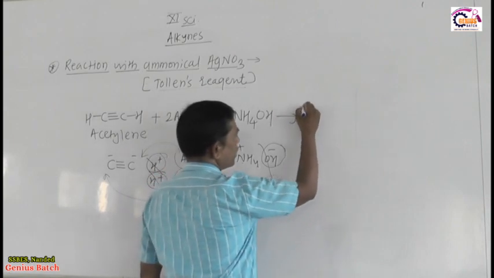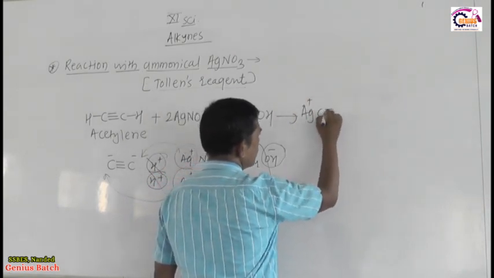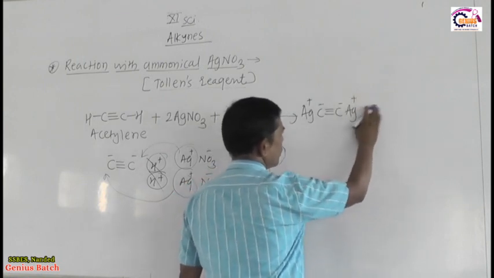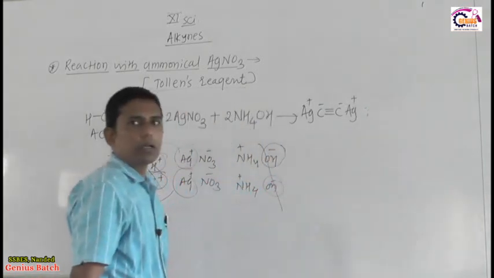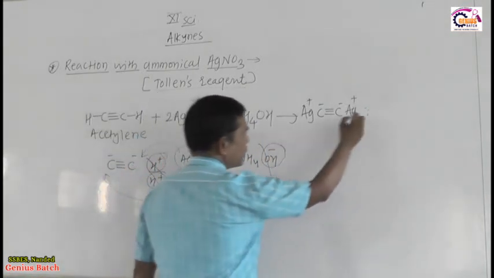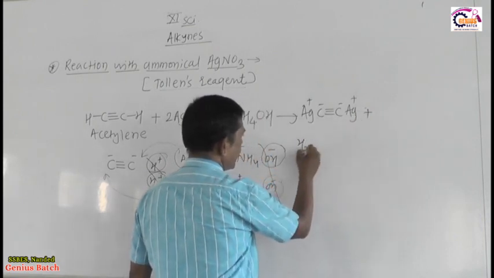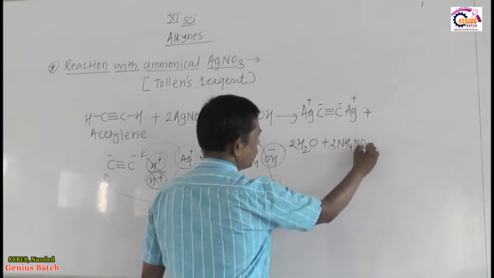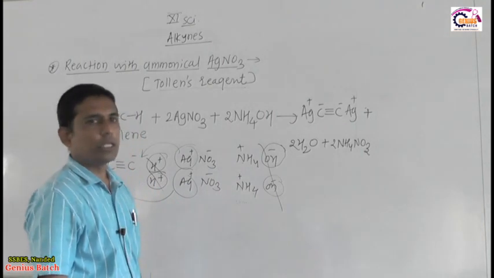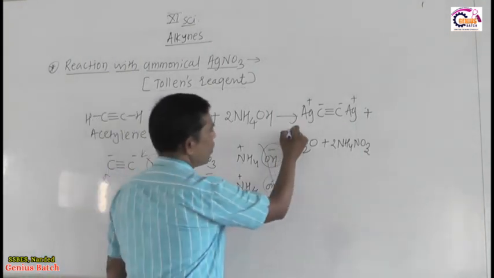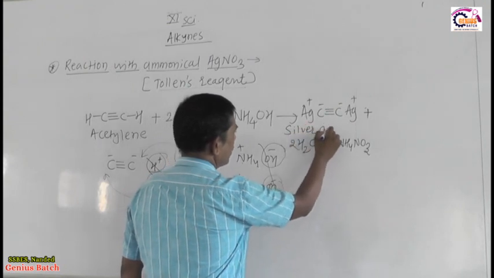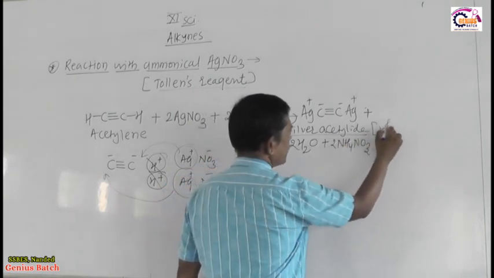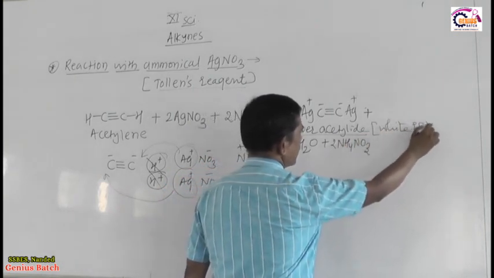So the product formed is Ag plus C triple bond C Ag plus, so there is a formation of other byproducts: 2H2O plus 2 NH4NO3. So here the formation of silver acetylide takes place. What is the external observation? A white precipitate forms.